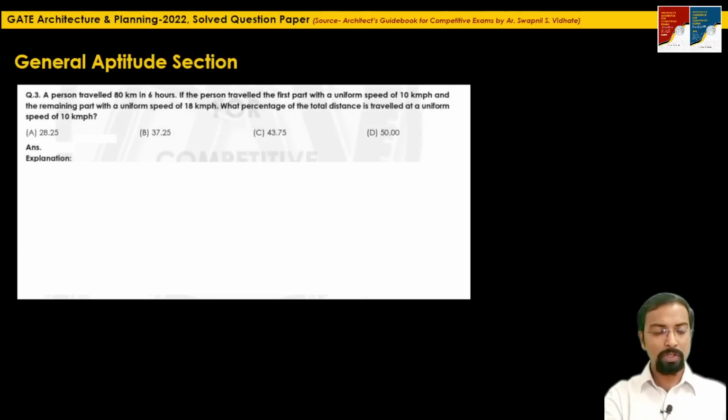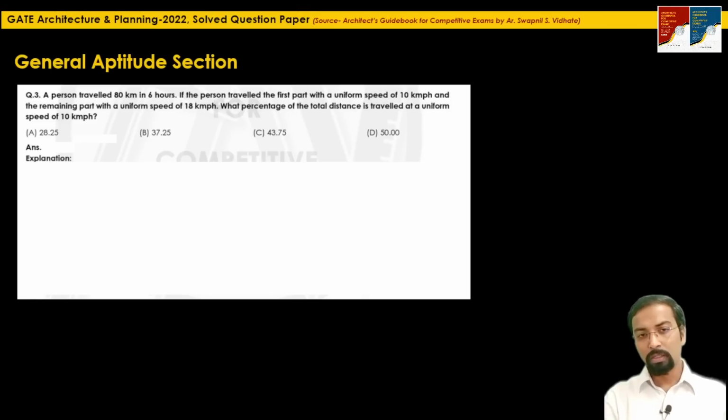The next question is, a person traveled 80 km in 6 hours. If the person traveled the first part with a uniform speed of 10 km per hour and the remaining part with a uniform speed of 18 km per hour, what percentage of the total distance is traveled at a uniform speed of 10 km per hour? Like I said in the preparation strategy, questions based on time, distance, travel and speed, with examples of trains traveling in the same direction, trains traveling in the opposite direction, etc.